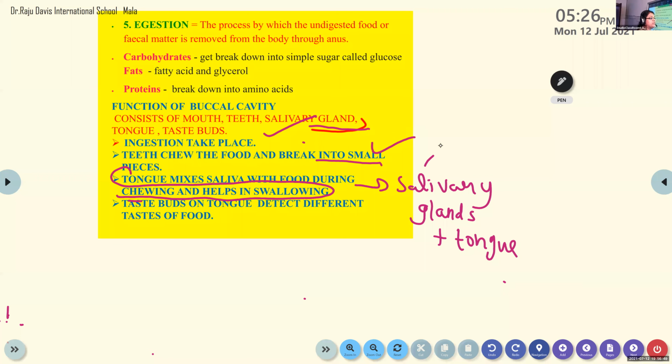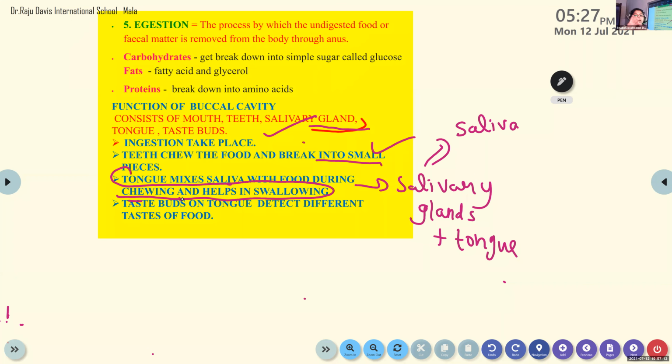So salivary gland produces a digestive juice. That's our saliva. You know that if you don't have saliva in your mouth, you cannot eat anything. So first you go and drink water, then only you will have the food. Correct? So the tongue mixes saliva with the food during chewing and helps in swallowing.